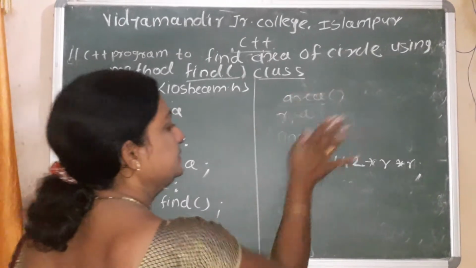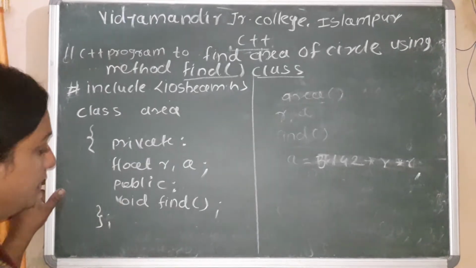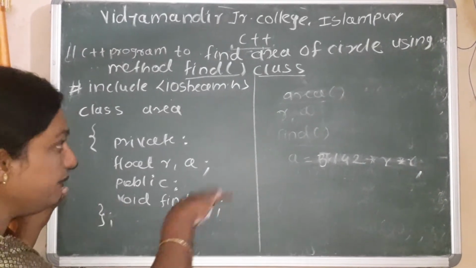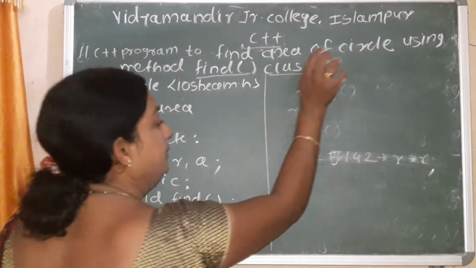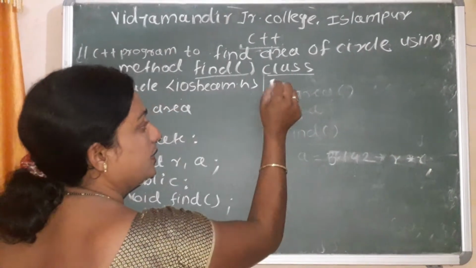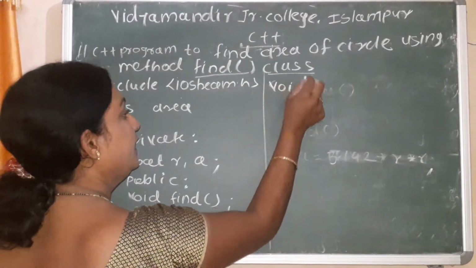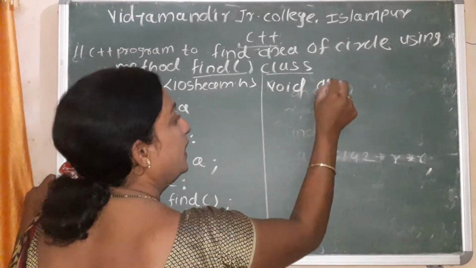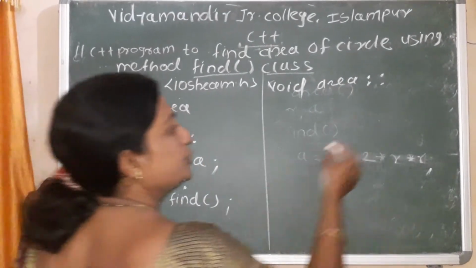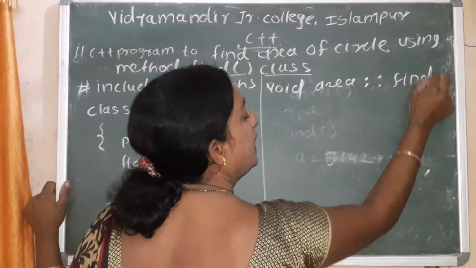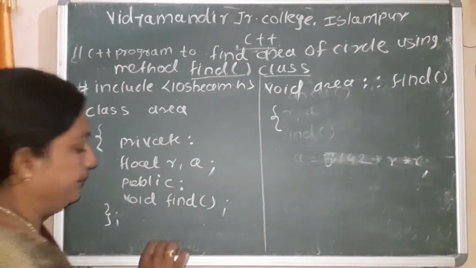After that, the next part is the class function definition. How do we use the class function definition outside a class? First we declare the function, then implement the function. There is a syntax: first give the return data type, then the class name. Class name is Area, and since it is outside the class definition, we use the scope resolution operator, and the method name is find. Here we perform the operation in find.